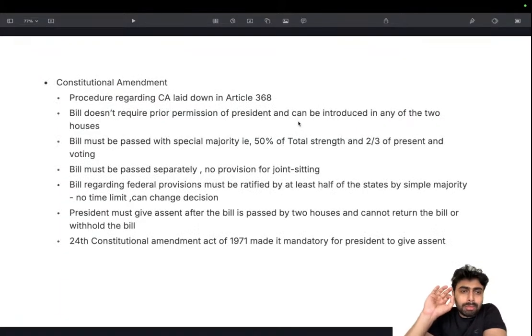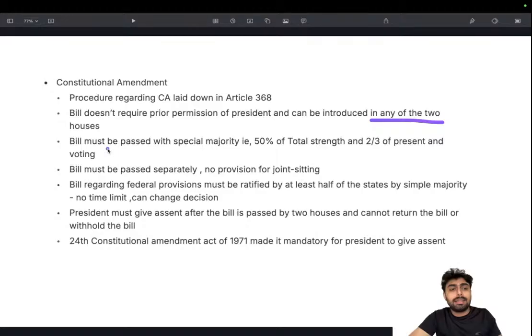So the procedure regarding constitutional amendment, as we all know, is laid down in Article 368. Be very clear about the article. 368 is very essential. You will be referring to it in prelims and mains quite often. It lays down the procedure regarding the constitutional amendment. A bill doesn't require prior permission of the President, and it can be introduced in either of the houses. That is one fact you need to be very aware of: it doesn't require prior permission of the President and can be introduced in any of the two houses.